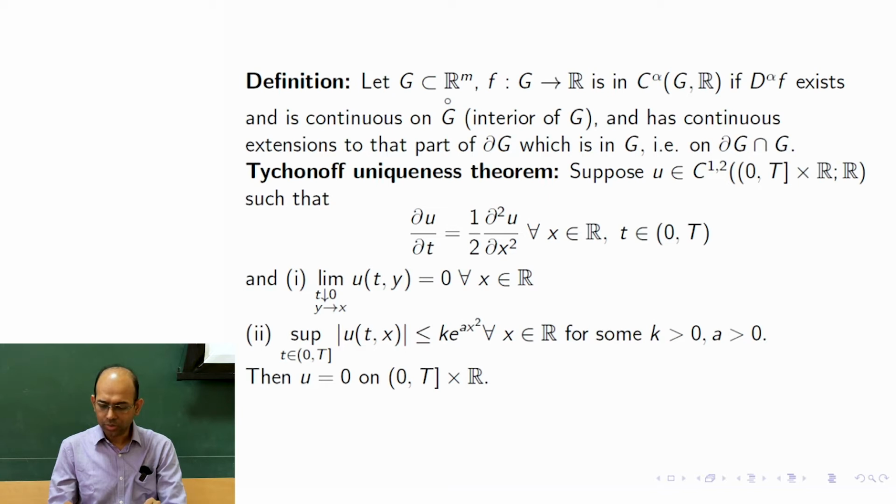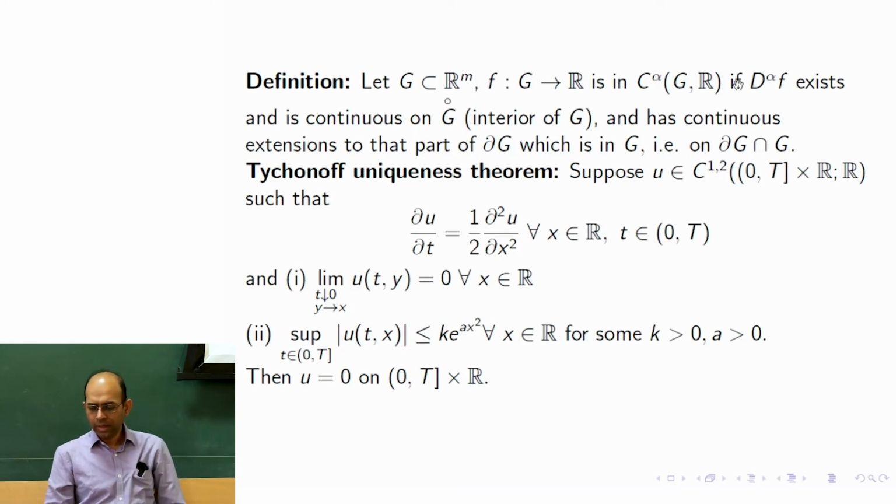So how are we going to do that? We are going to say that f is defined inside the interior and is α times differentiable, and that it is continuously extended. If you extend, that means you take the limit, and the limit coincides with the value of f at that point on the boundary, then we say that f is continuously extended to the boundary. If that is the case, then we say that f is in C^α(G; R). So that is the notation.